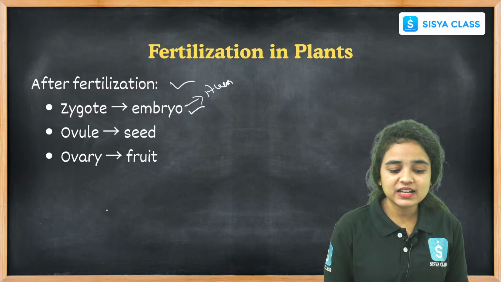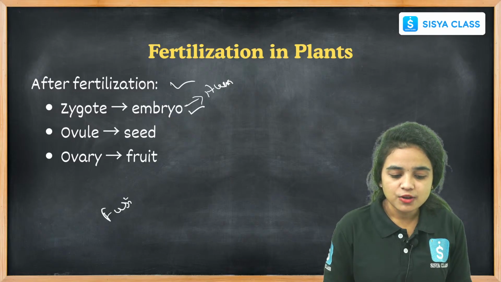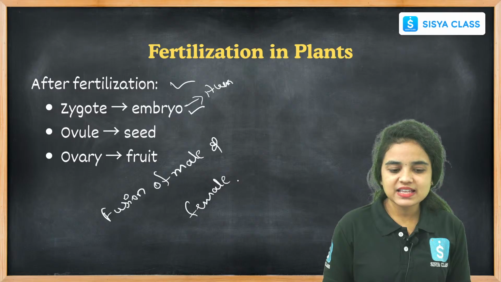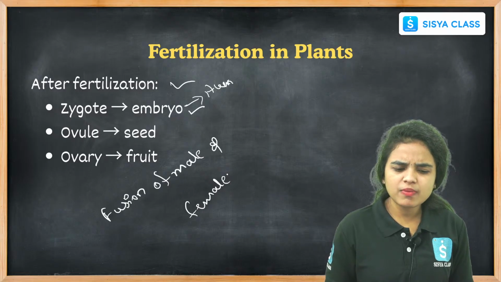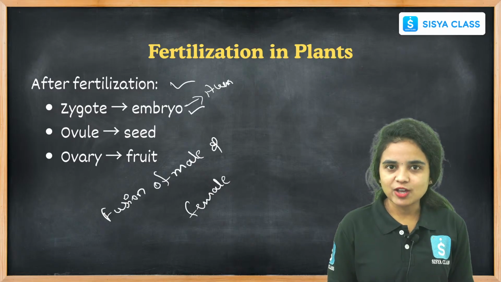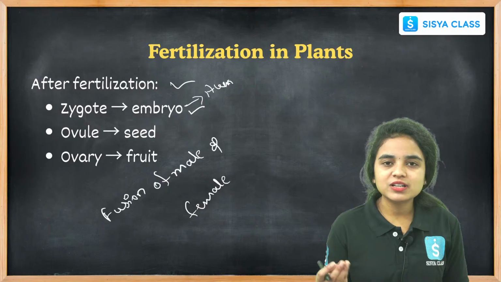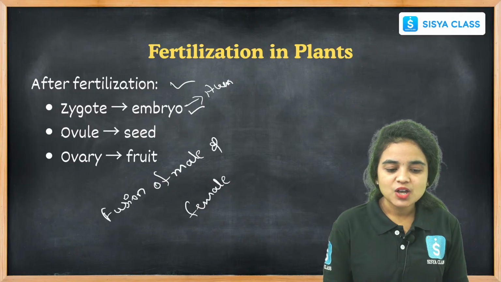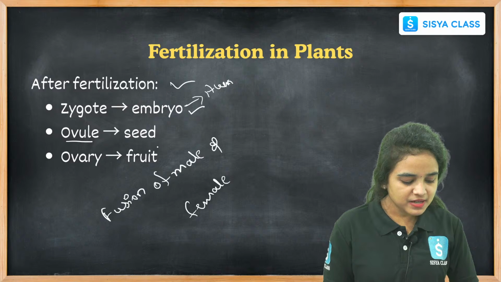Fertilization is nothing but fusion of male and female gametes. Right? It is called fertilization. In humans, after fertilization, a zygote is developed, and this zygote further develops into an embryo. And in plants, the ovule participates in the fertilization.